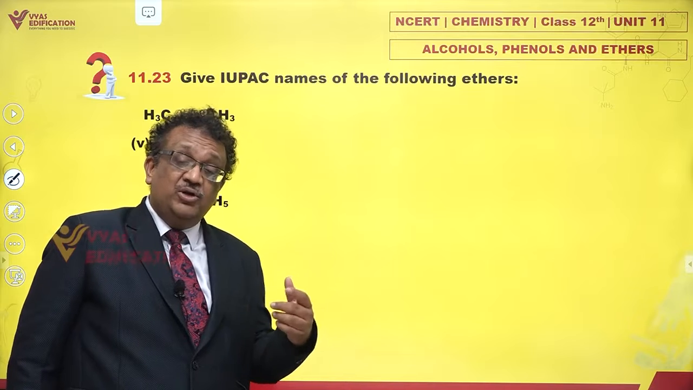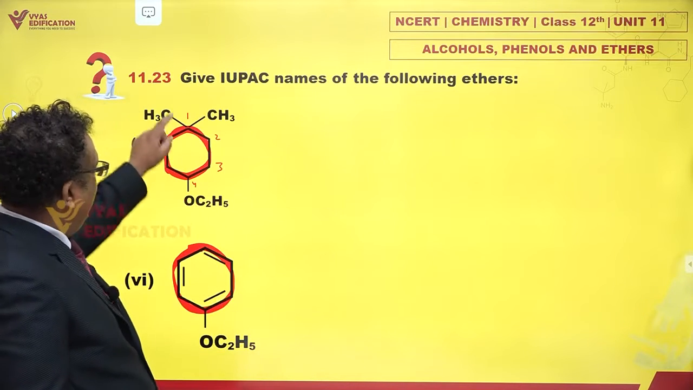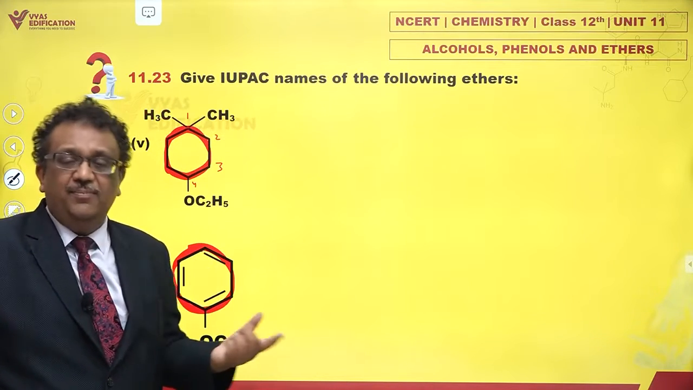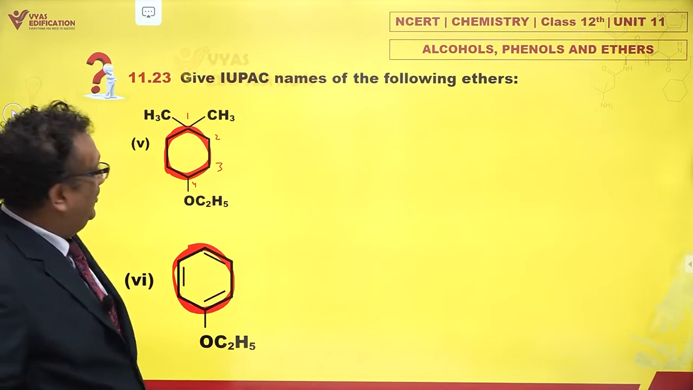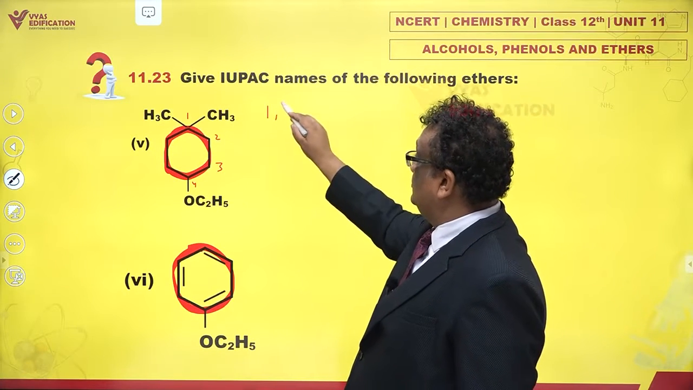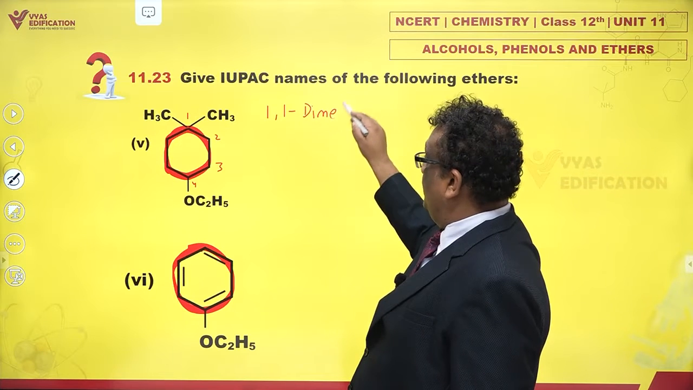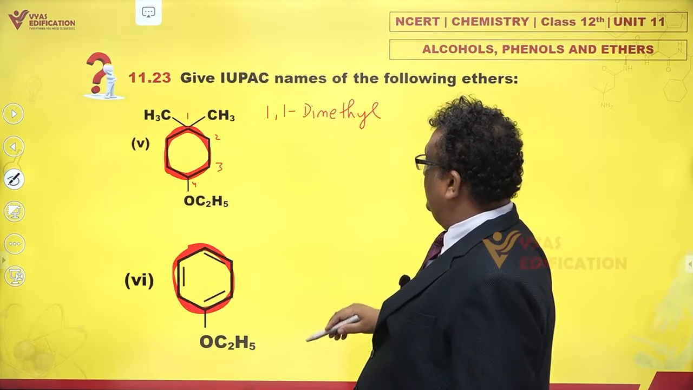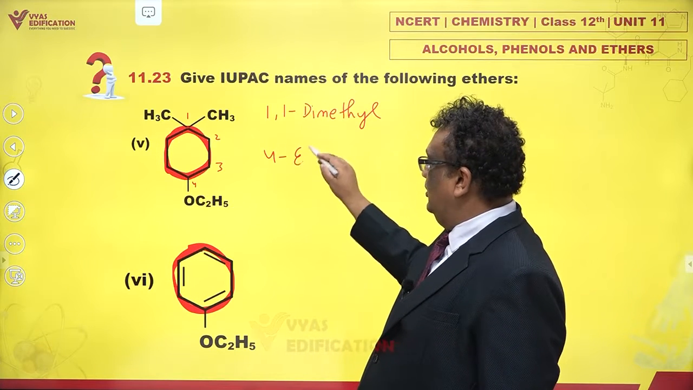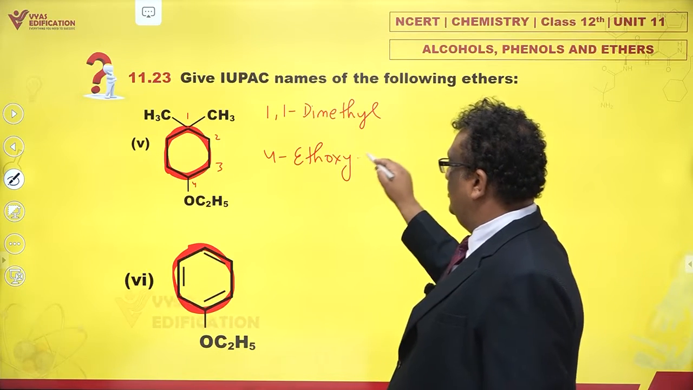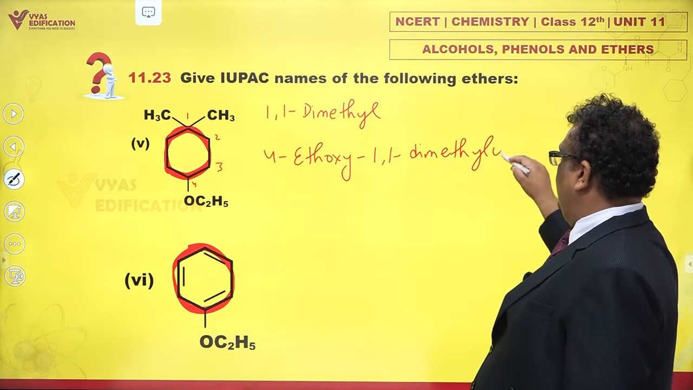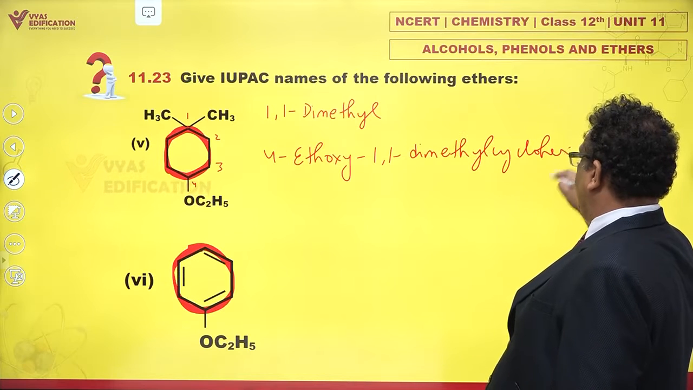Why? Do all substituents have the same order? Yes, they have. If I take this as the first carbon, when is the next branching? On the same carbon. So this has higher priority. Now we don't look at alphabetical order. So this is now 1,1 dimethyl. I'm sorry, this should come later. Ethoxy comes first: 4-ethoxy, 1,1-dimethyl cyclohexane.